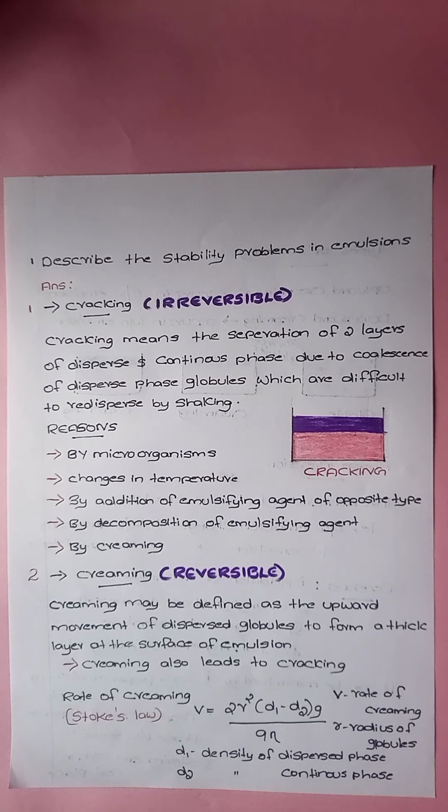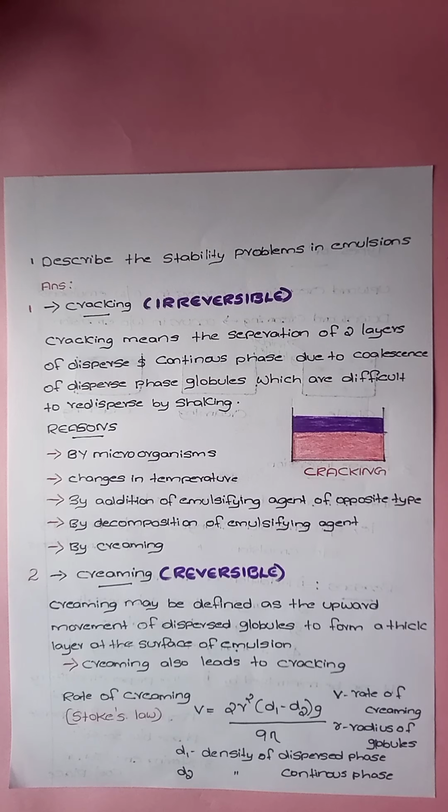When the emulsifying agent of an emulsion gets destroyed, it may lead to several stability problems. Likewise, here the emulsifying agent gets destroyed by microorganisms, which leads to cracking. The second one is changes in temperature.